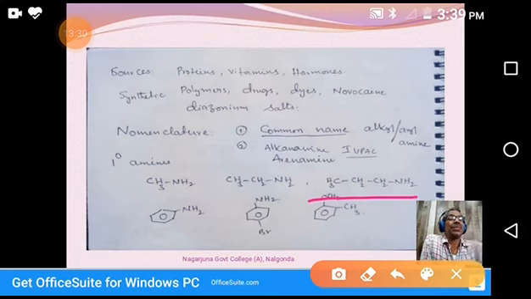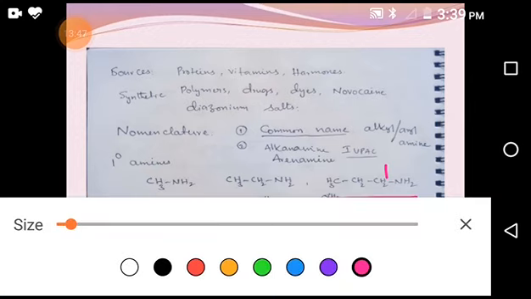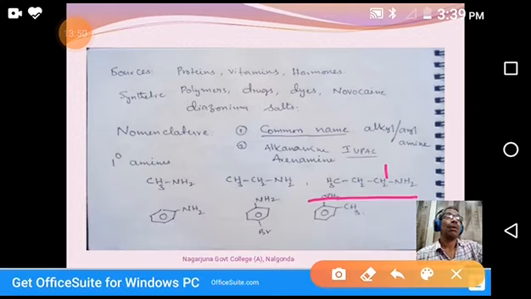You see this one, 1, 2, 3 carbons. Saturated hydrocarbon, propane. One hydrogen is replaced by amine. That's why in common name it is propylamine, whereas in the IUPAC method, it is called 1-propanamine. Why? Because this amino group is at the first carbon. If it is at the second carbon, it is 2-propanamine. So that is the IUPAC name.